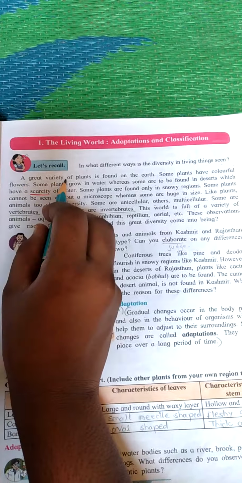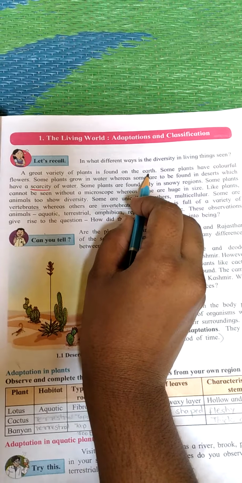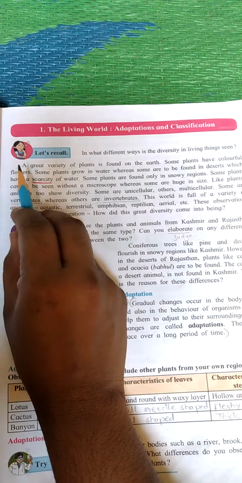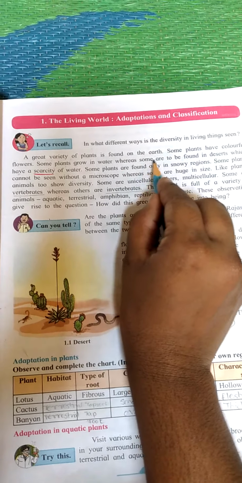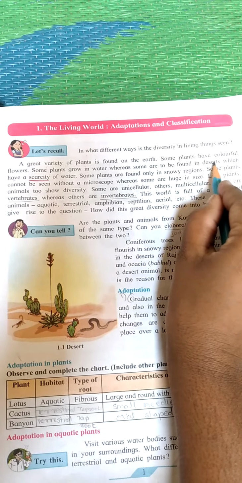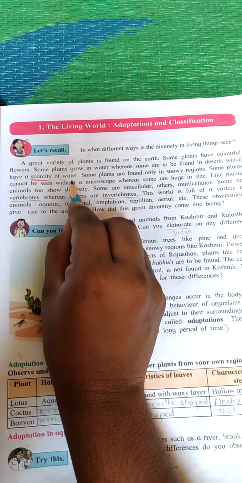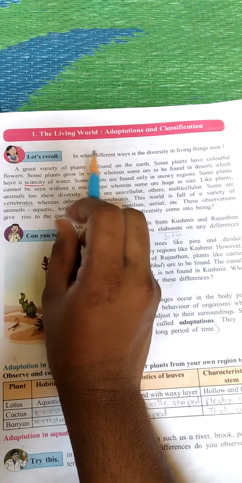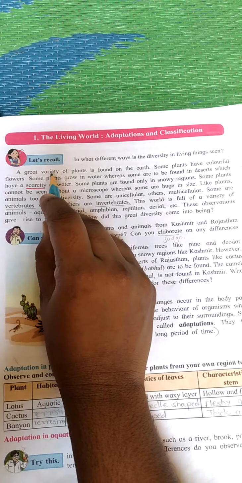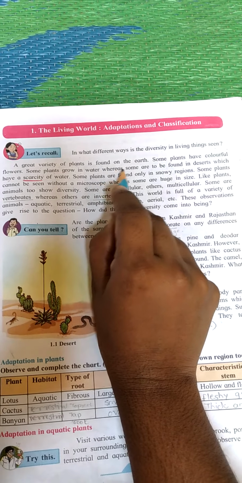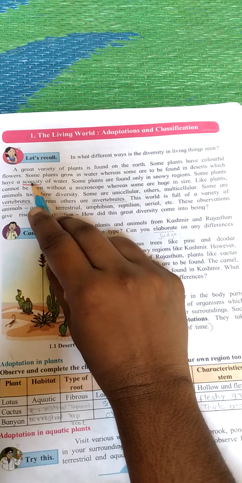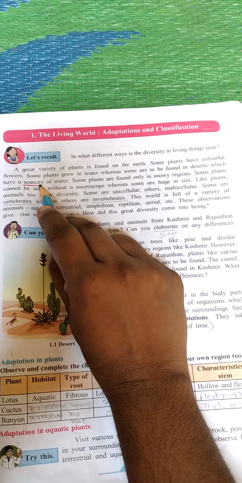A great variety of plants is found on the earth. Some plants have colorful flowers, some plants grow in water, whereas some are found in deserts, which have scarcity of water. It means on our earth there are a lot of types of plants. Scarcity means lack of water.